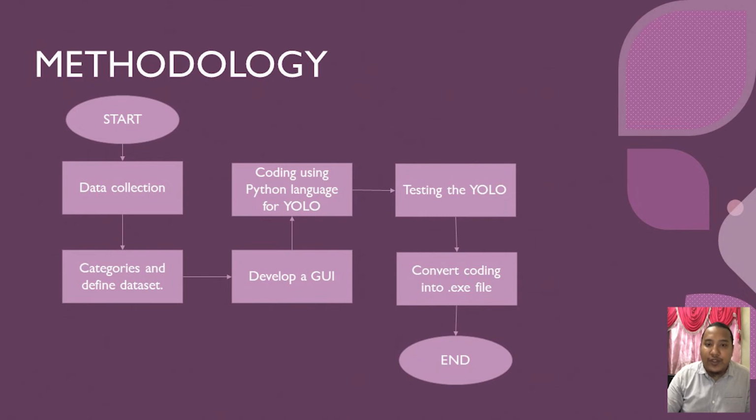After that, we need to develop a GUI using Qt Designer. The GUI must be user-friendly and smart. After that, we will code in the Python language for the YOLO program. And after coding, we will test the YOLO program by uploading an image to see if the YOLO program can detect the defect that has been defined in the second step.